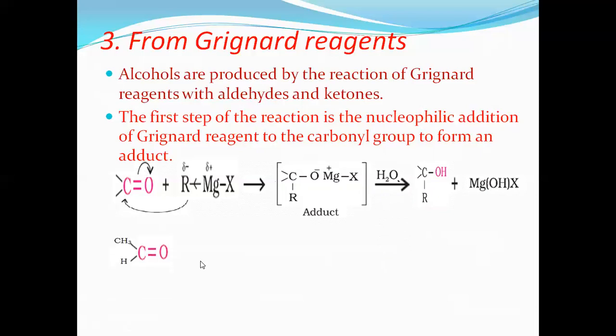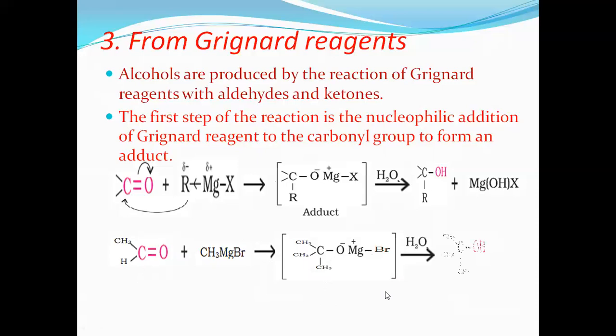For example, acetaldehyde on reaction with methyl magnesium bromide. Now this methyl group attacks the carbonyl carbon, and the pi bond shifts to oxygen, giving an adduct, and on hydrolysis it results in alcohol along with magnesium OH bromide. This is the preparation from Grignard reagent.